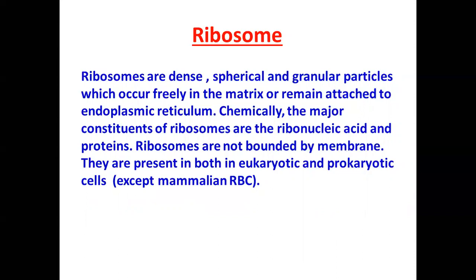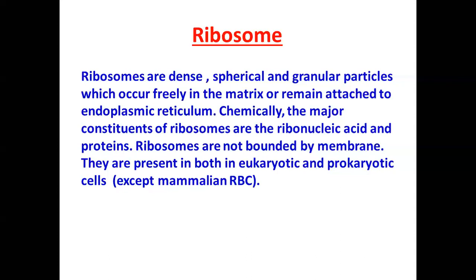Chemically, the major constituents of ribosomes are ribonucleic acids, that is RNA, and proteins. Lipids are not present in ribosomes. Ribosomes are not bounded by a membrane. They are present both in prokaryotic and eukaryotic cells, except mammalian RBC.